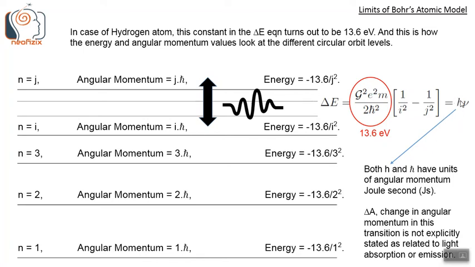Both h, the Planck's constant, and h bar have units of angular momentum, that is joule second. The angular momentum change delta A in this transition is not explicitly stated by Bohr as being related to light absorption or emission.